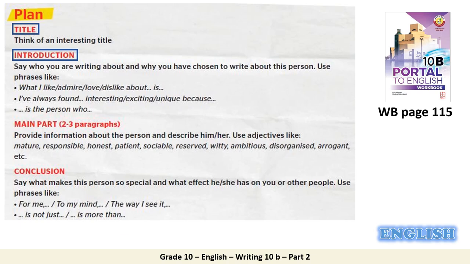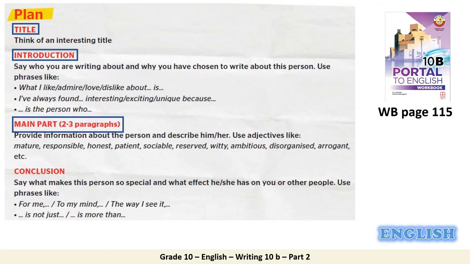After that, in the second paragraph and the third paragraph, which are the body paragraphs, you are going to provide information about the person and describe him or her. Use adjectives like mature, responsible, honest, patient, sociable, reserved, witty, ambitious, disorganized, arrogant. So all of them are adjectives to describe the person you are going to write about.